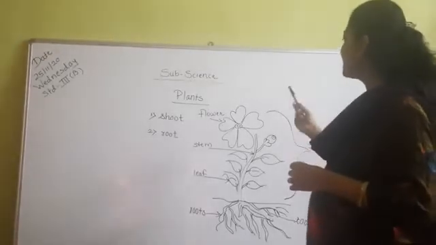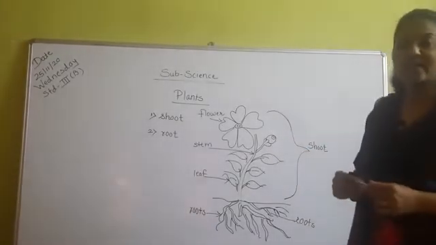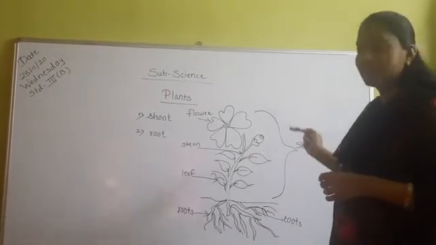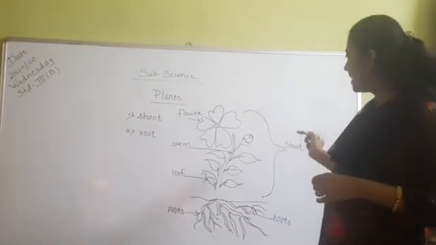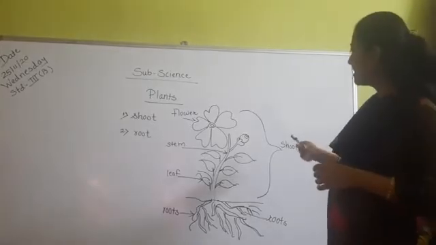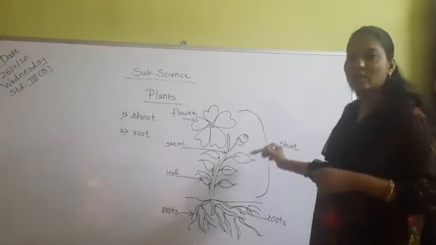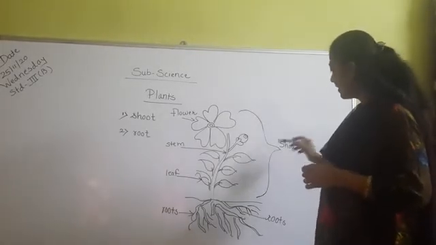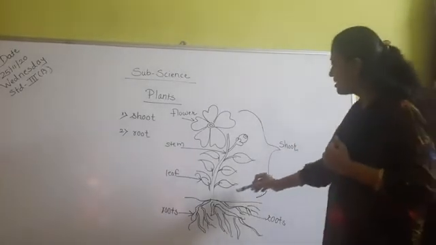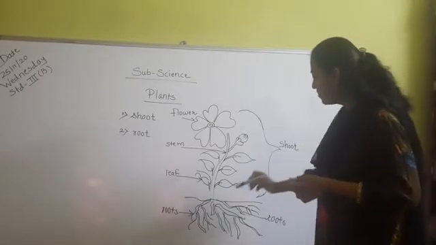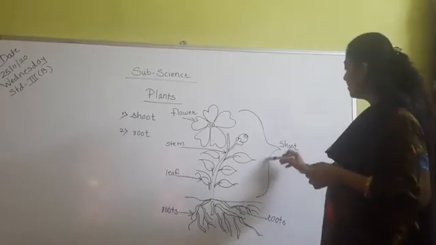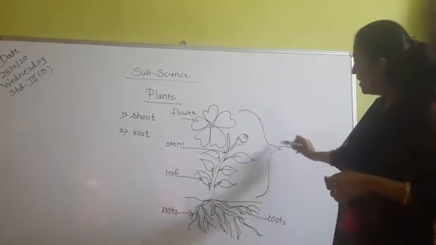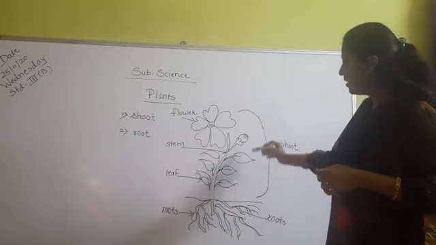Now students, can you see this picture? Yes, this is the picture of a plant. As you can see, my drawing is not that good, but you can understand from this picture that it is a plant. The part of the plant above the ground is known as the shoot. It is up in the air.